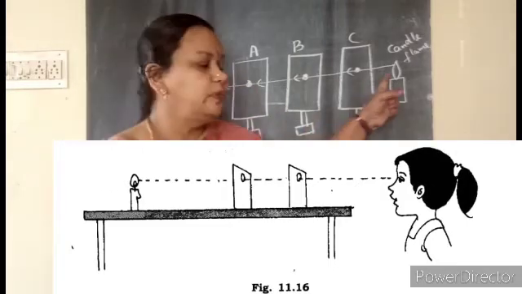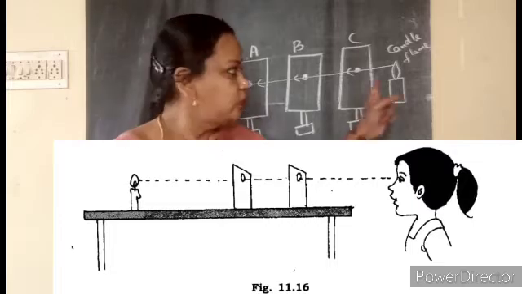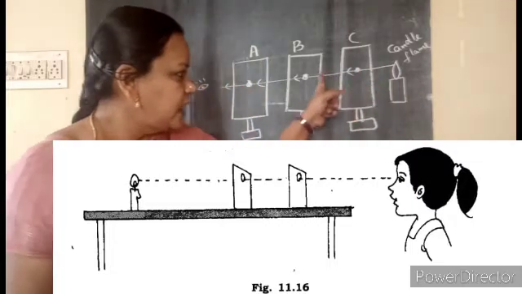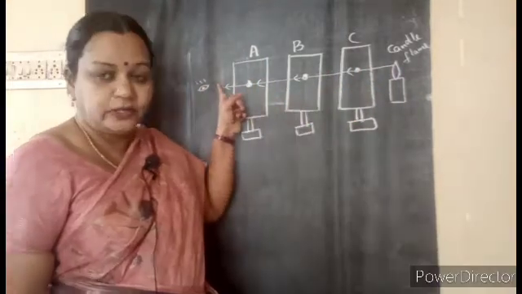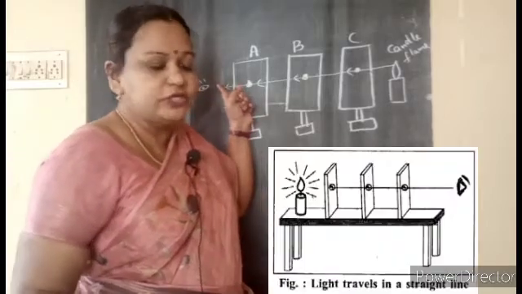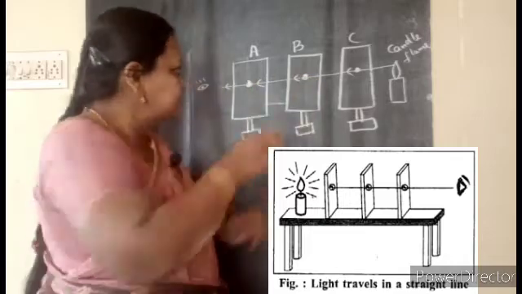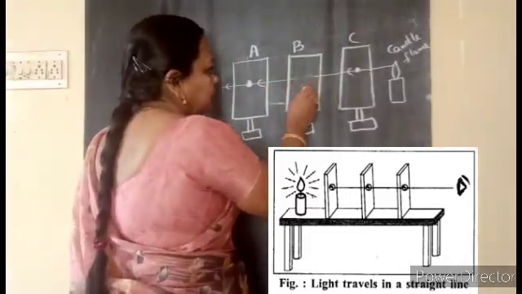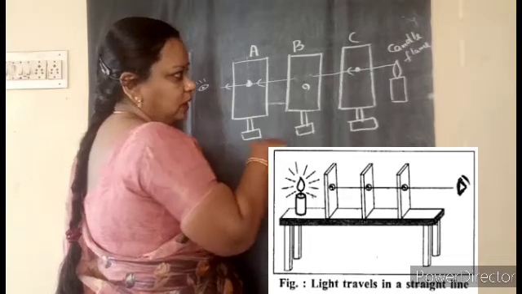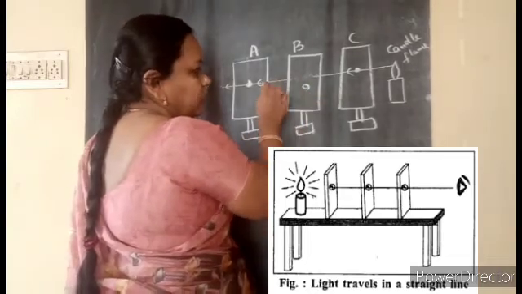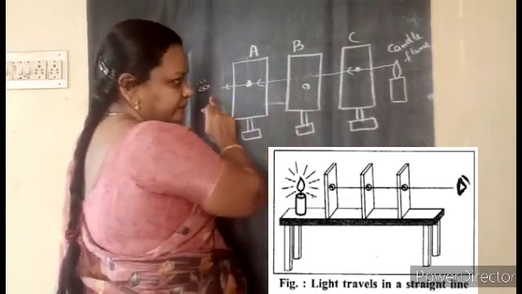When you observe that, you will be able to see the flame. Why? Because the light is coming out from the flame and the light is traveling in a straight line. Now you try to disturb it. How will you disturb it? Just move the B slightly, so that this hole is slightly down. When you keep it like that, you will not be able to see the flame.